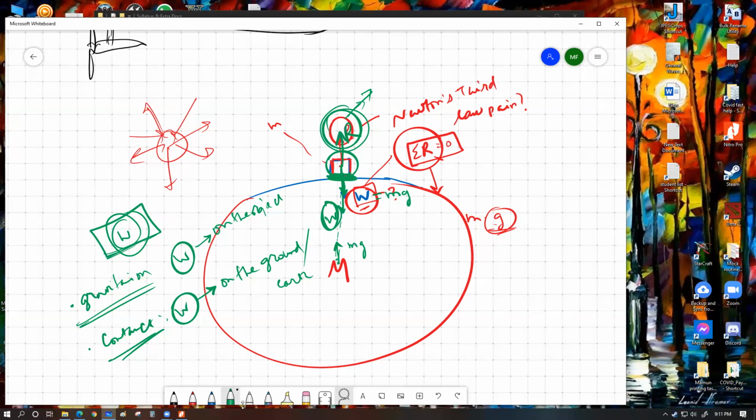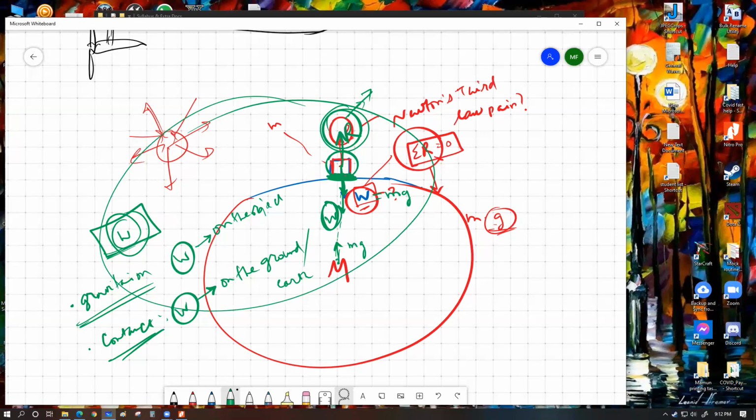My point being that depending upon how you look at a certain scenario, you can have the same thing appearing in a different form. And that judgment, in this case of force understanding, is what makes all the difference. Whenever you are trying to define two different forces to be Newton's third law pair, apart from the fact that they have to be equal and in the opposite direction, what really is important is to judge: are these two forces working on two different objects? Yes or no?